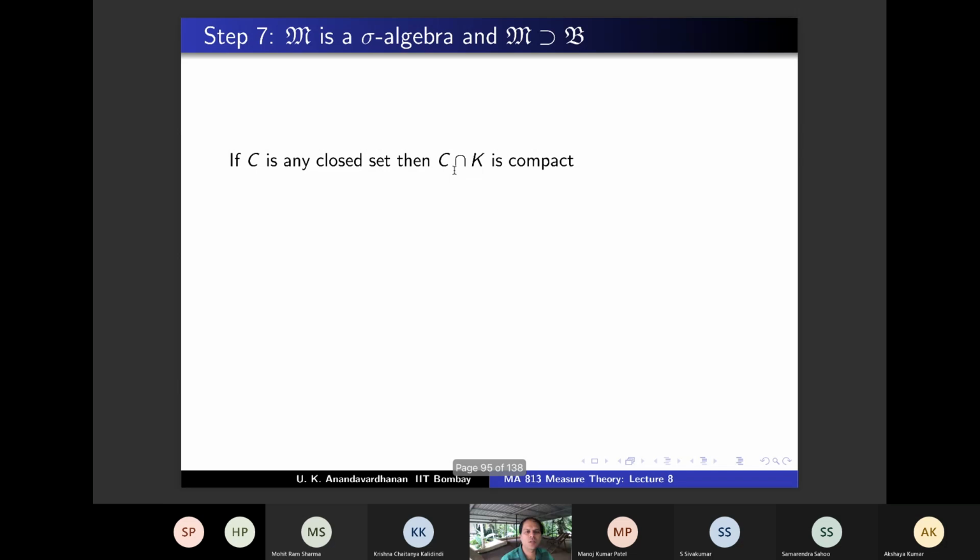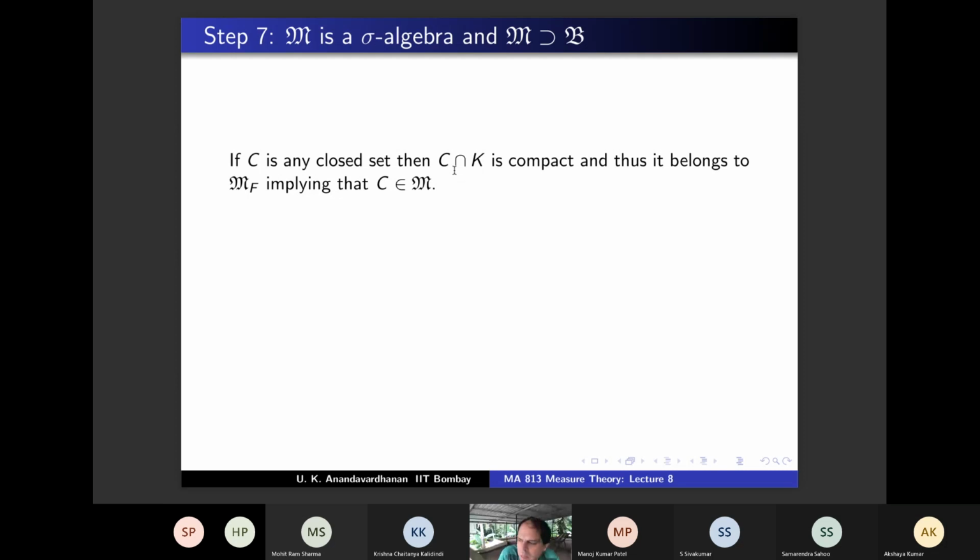Okay, so if C is any closed set, then C intersection K, with K an arbitrary compact set, is compact, no? Yes. It is a closed subset of a compact set, so it's compact, and thus it belongs to MF, because compact sets are in MF. So that means C belongs to M, because the intersection with an arbitrary compact set belongs to MF. So what have you shown? You've shown that this collection M contains all the closed sets. In particular, it contains X.